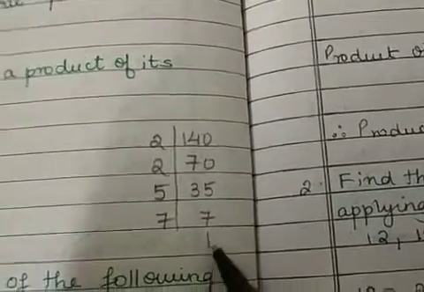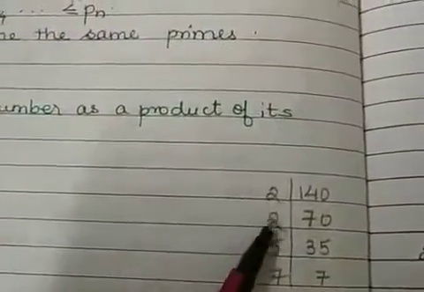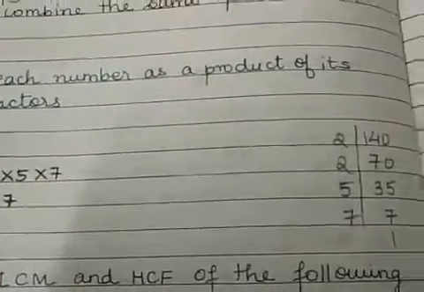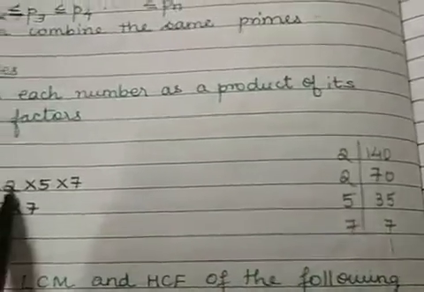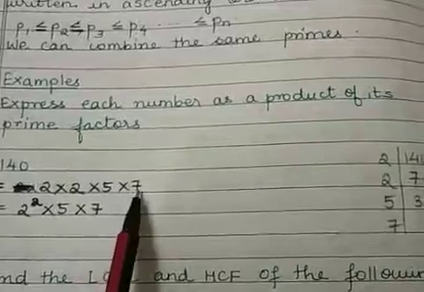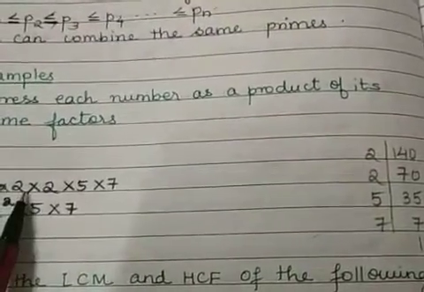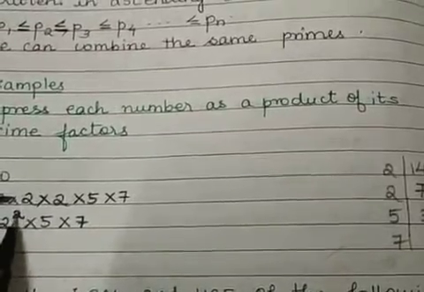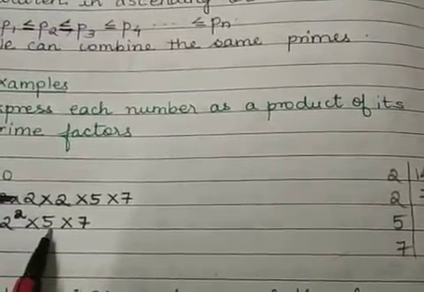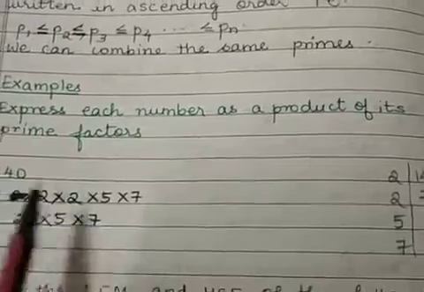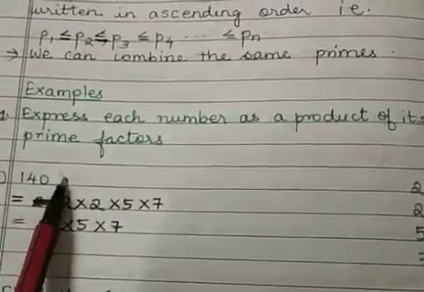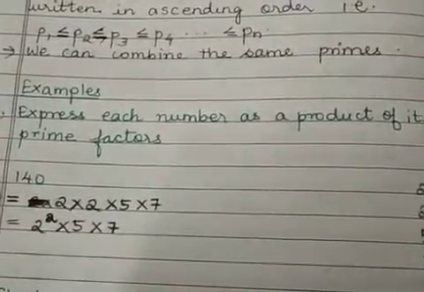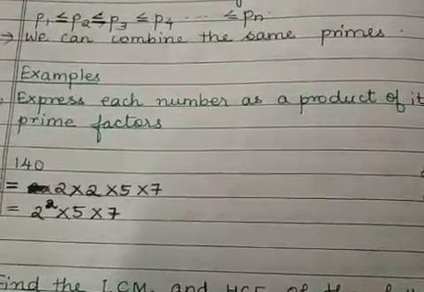So you have to end here. So what are your prime factors? The prime factors are 2 multiplied by 2 multiplied by 5 multiplied by 7. Now we can combine the primes of the same type. So this can be written as 2 square multiplied by 5 multiplied by 7. So this is how you express a given number as the product of its primes.